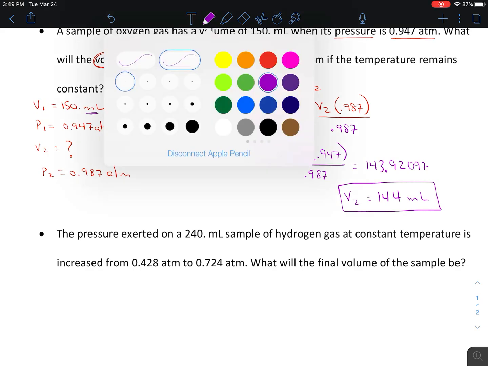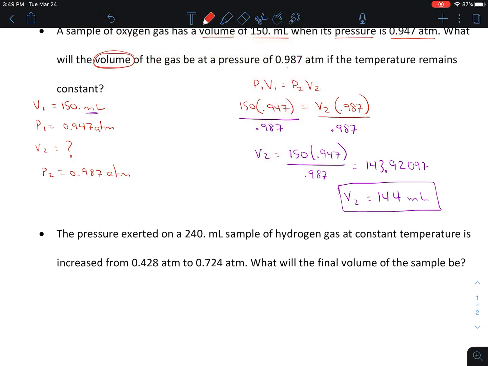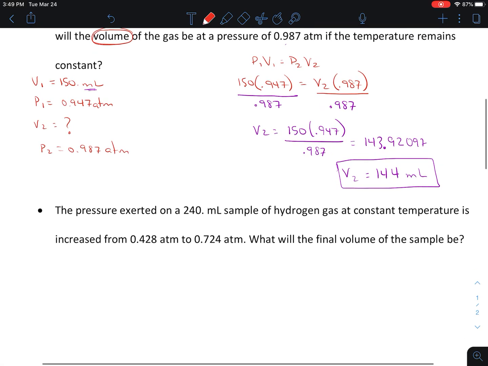Okay, so flipping back to my red here, it says the pressure exerted on a 240 milliliter sample of hydrogen gas at a constant temperature is increased from 0.428 atm to 0.724 atm. What will the final volume of the sample be? Now this one gets a little confusing, and this is why I put it on here.